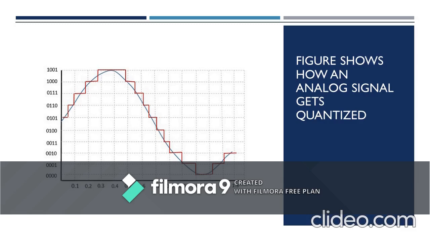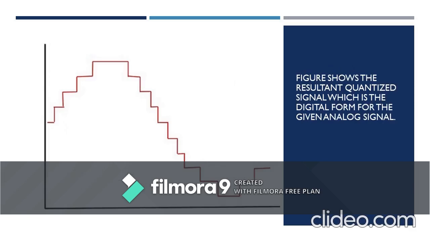As you can see, for each and every point of time on the x-axis, you get a discrete y-axis value, which is the digitized value of the analog signal. This is the figure which shows the resultant quantized signal alone, which is somewhat like digital form, because for each and every input we have a discrete output.